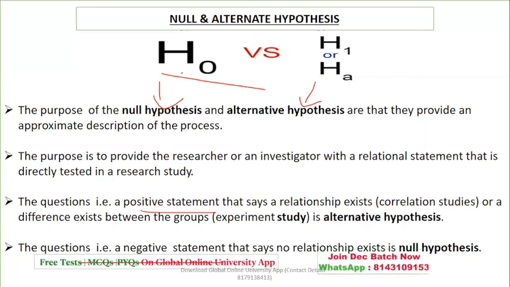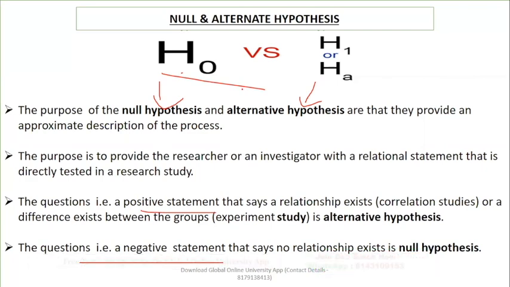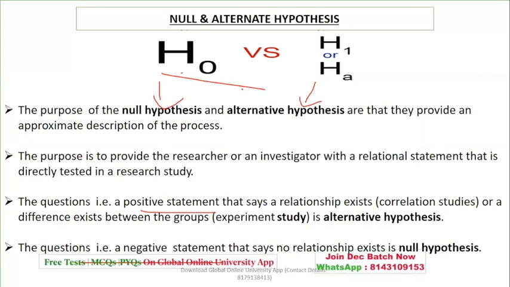Now you do not know what type of relationship can be proved, so you're making a tentative statement that there is an impact of technology on the distraction of the human mind. If there is an impact, it means it is positive. So you are framing an alternative hypothesis. But if you say there is no impact of technology on the human mind, you're framing a negative statement, that is called your null hypothesis. So many times the question is which is rejected and which is accepted, one is rejected, other is accepted. So this type of question comes.